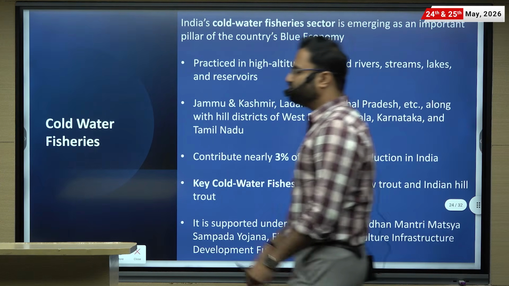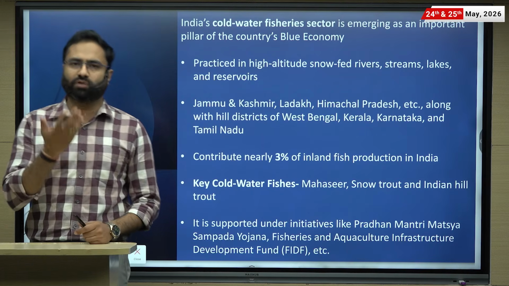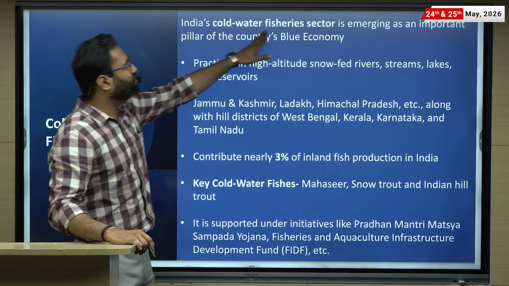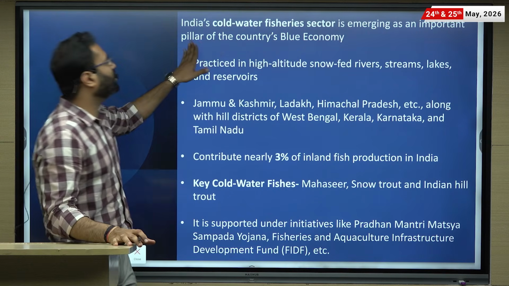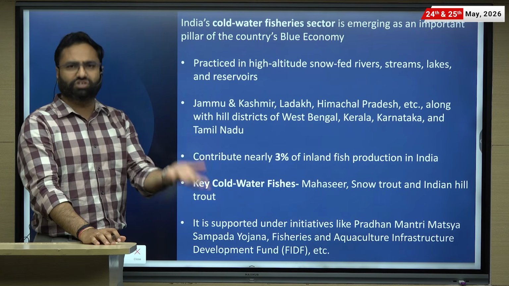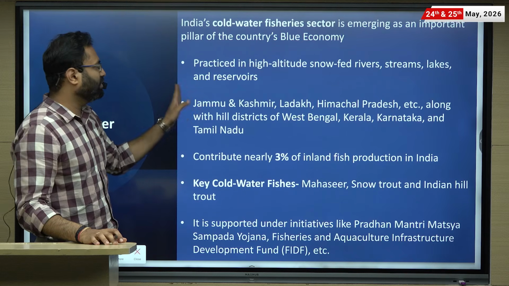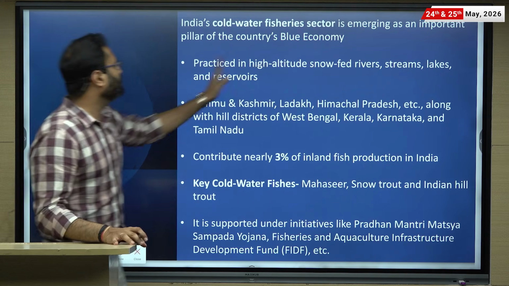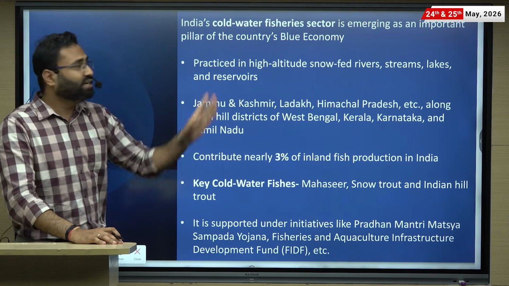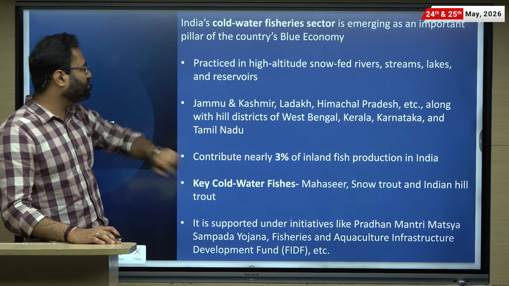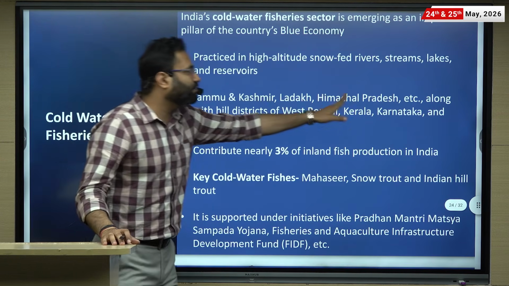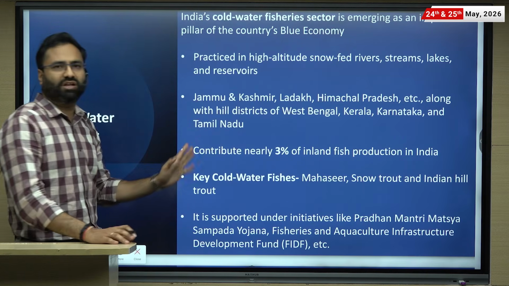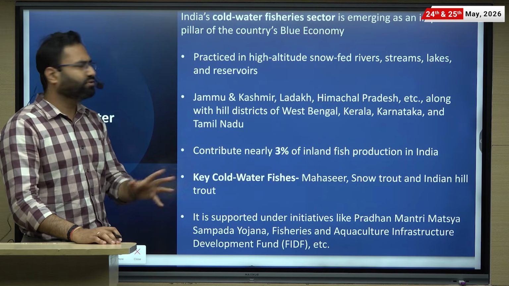Next is cold water fishery. Cold water fishery, generally, is where you are going to find cold water at higher altitudes, right? And that's why the cold water fishery sector is emerging as an important pillar of the blue economy, since it is a fishery sector, part of the blue economy. Where is it situated? At high altitude, in snow-fed rivers, streams, lakes and reservoirs. So comparatively in high altitude regions: Jammu and Kashmir, Ladakh, Himachal Pradesh, along with the hill districts of West Bengal, Kerala, Karnataka, Tamil Nadu. These are the regions जहाँ पर this is going to be utilized more.